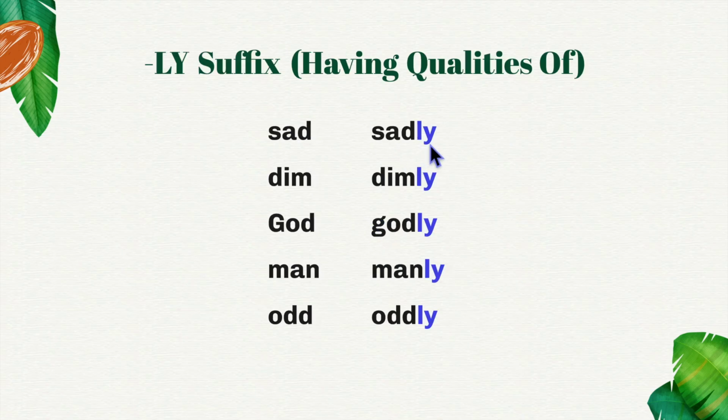This is the suffix ly, which means having the qualities of. So here is the root sad, sadly, dim, dimly, God, godly. So a godly person has the qualities of being like God. Man, manly, odd, oddly. The suffix ly can also be used as an adverb that tells how something is done, like slowly might describe how somebody walks.